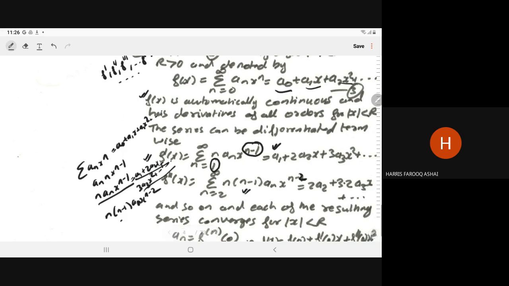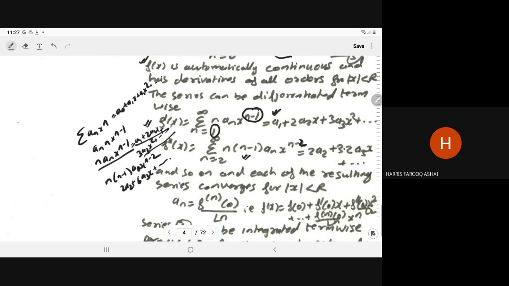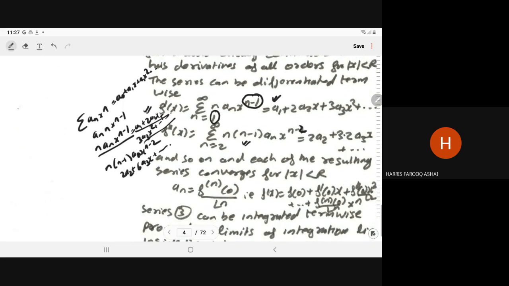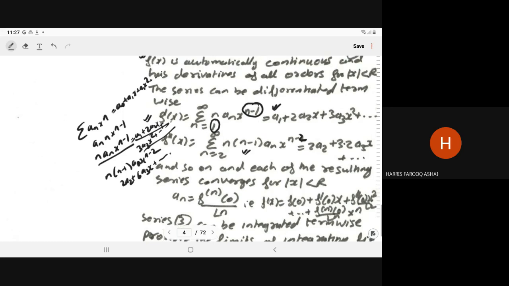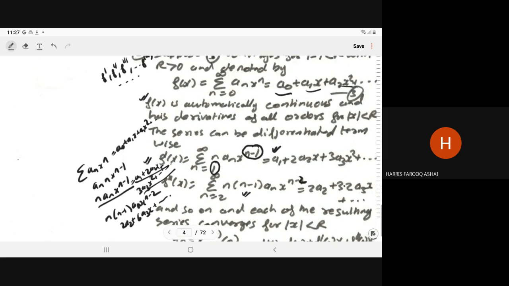It is 2a2 plus 6a3x and so on. And so on, and each of the resulting series is also convergent for |x| < R. So this is again one series.